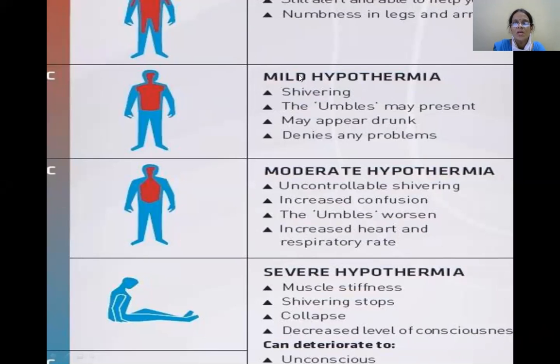Most important is the shivering, which is noticed in mild hypothermia. Here, shivering is the thing which you can notice in cases of mild hypothermia. Whereas in moderate hypothermia, uncontrollable shivering. Also confusion is noticed in cases of moderate hypothermia, as well as increased heart and respiratory rate. In severe hypothermia, what happens? The patient may collapse. In this condition, the shivering stops, muscle stiffness can be noticed, as well as a decreased level of consciousness, and the patient can deteriorate to an unconscious state.